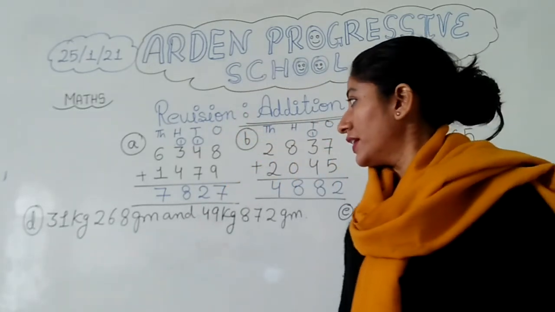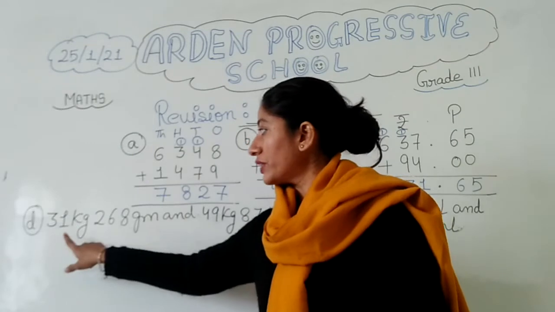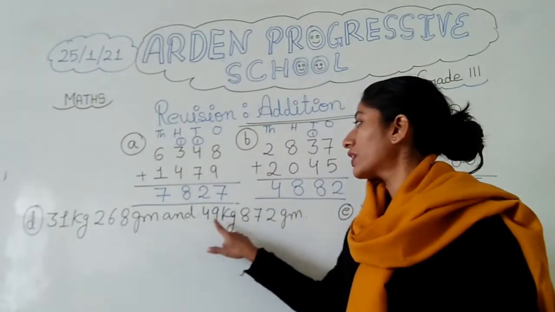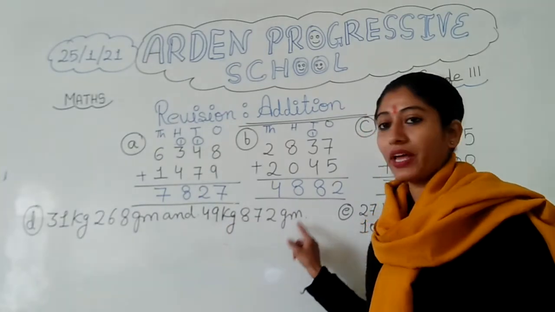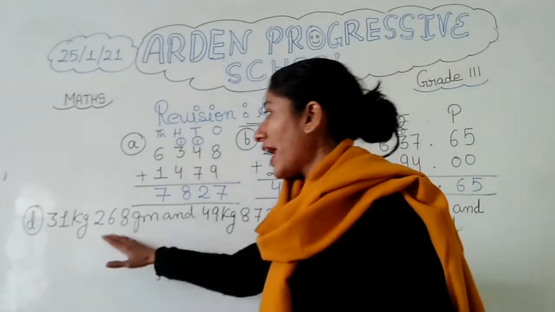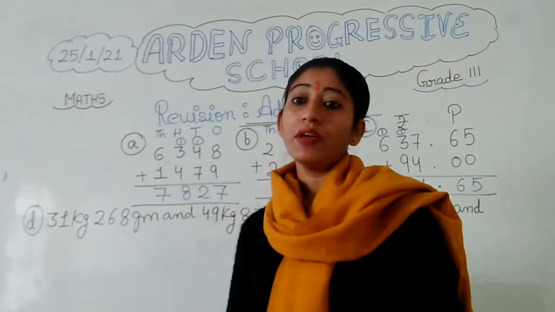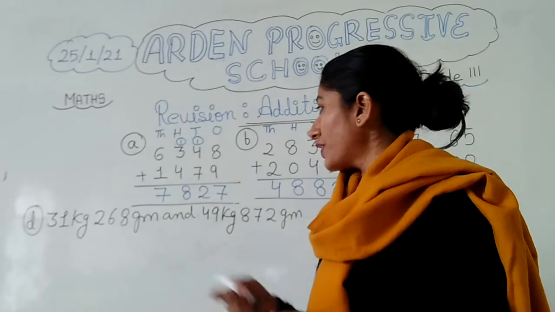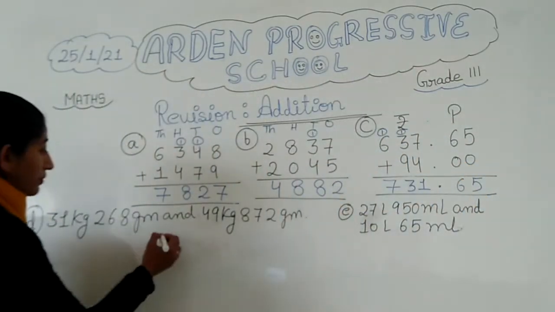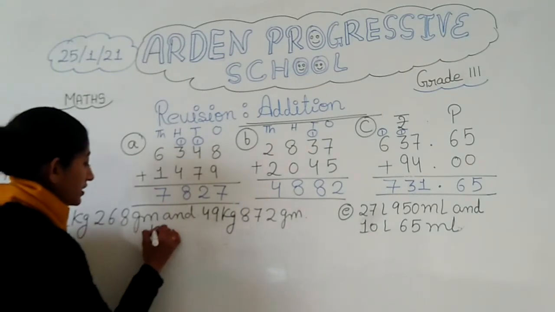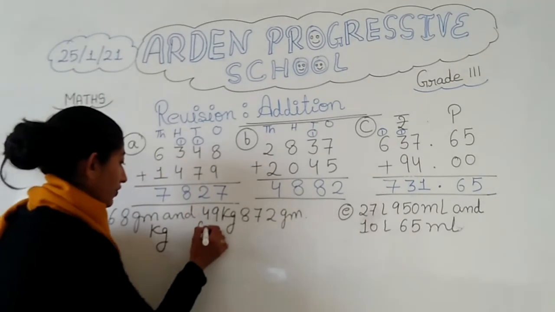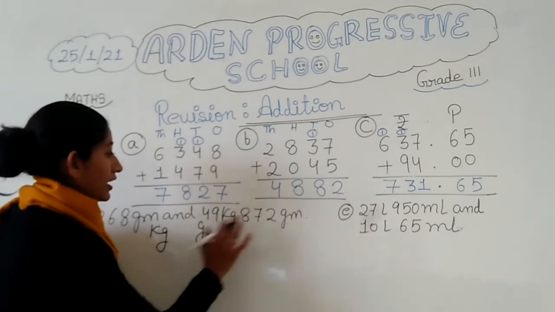What is given? It is given 31 kg, 268 gram and 49 kg, 872 gram. In this addition, we have to do addition of kilogram and gram. So first what we have to do? First we have to put the columns of gram and kilogram, so that we make one column here. Suppose this is kilogram and this is gram. We have to make the column of kilogram and gram.